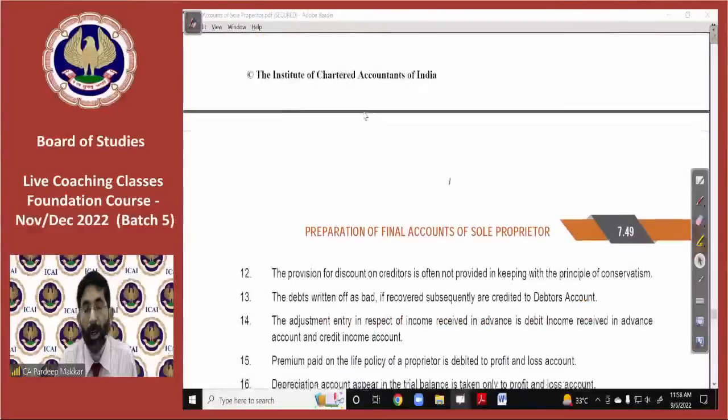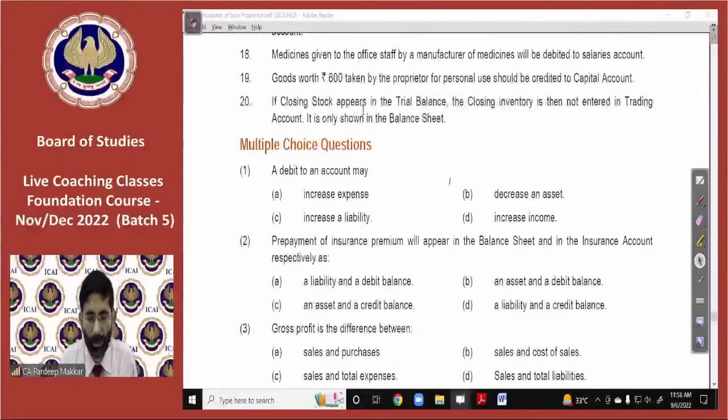I think you all have done all the illustrations and all the questions of this chapter because I have already given you homework for the same. Please explain the second and third adjustment also. Of which question? Lakshita, which question? Explain second and third adjustment.